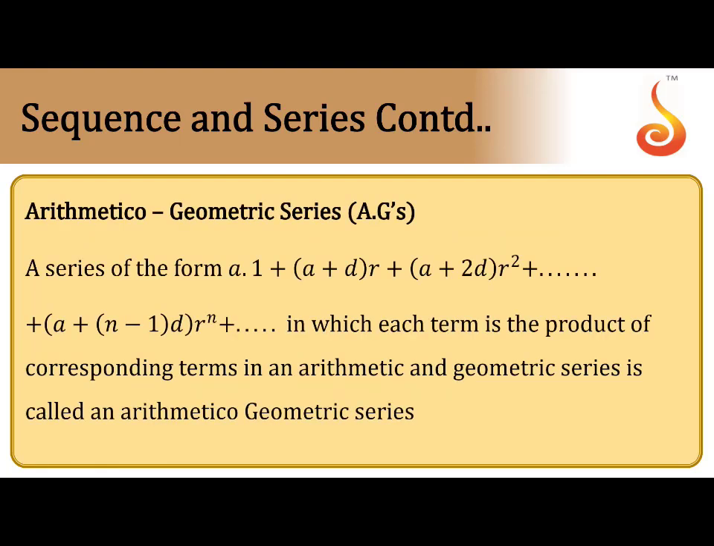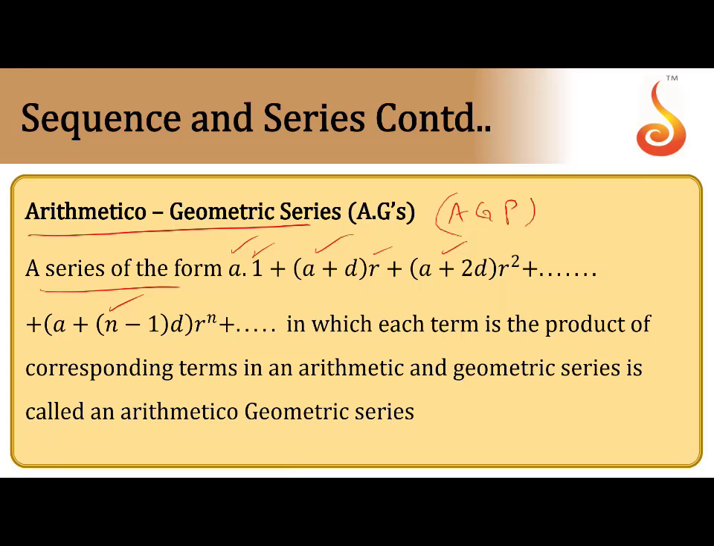Next, there is the series AGP, arithmetic geometric series. The series is of the form a into 1, a plus d into r, a plus 2d into r square, and so on, a plus n minus 1 d into r power n. Observe the terms: the first part is AP, the second part 1, r, r square is GP. The sum of the product of the terms of AP and GP is called AGP.